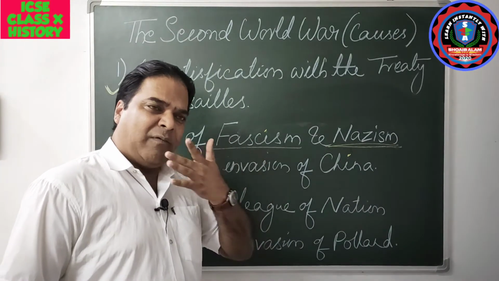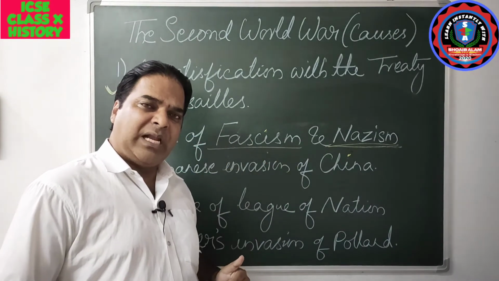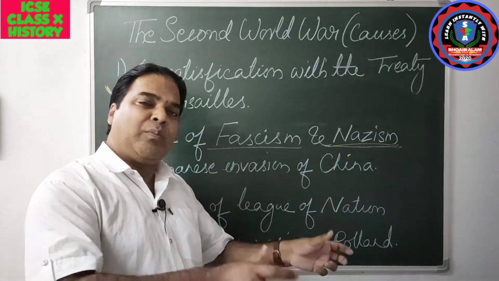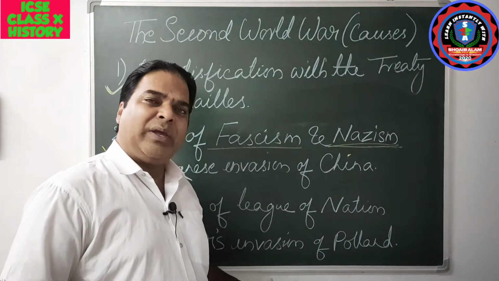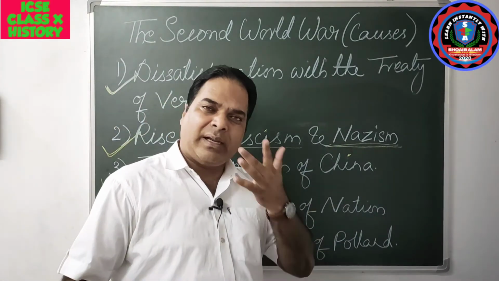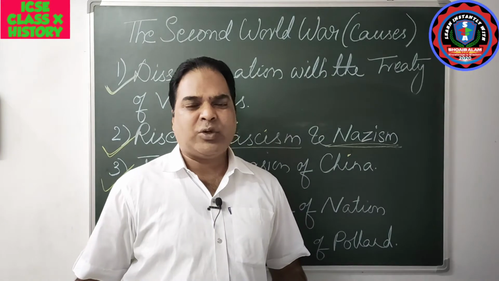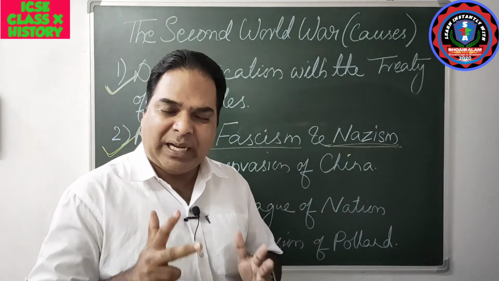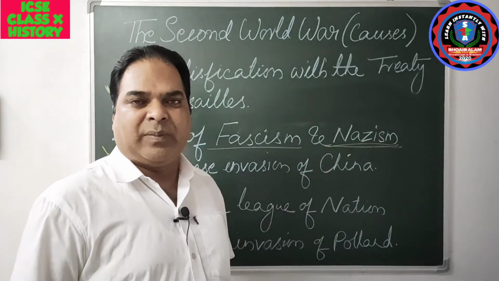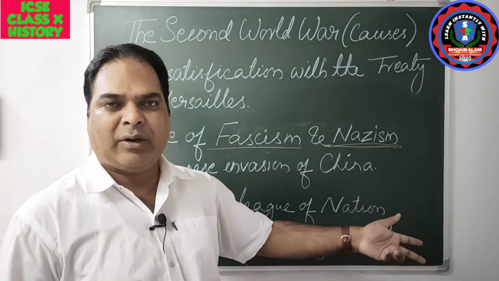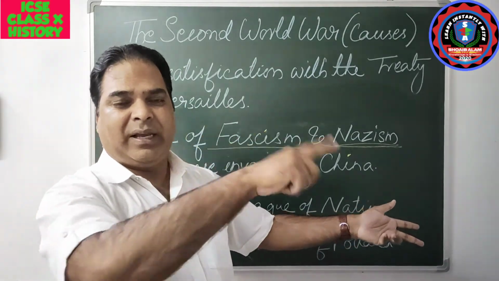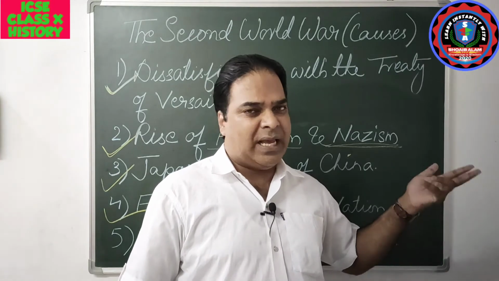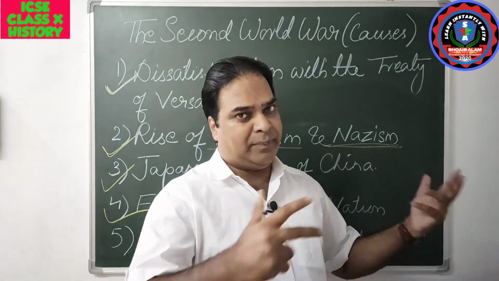Till 1934, Italy was on the side of the allied powers, Britain and France. But later, in 1935, when Germany was allowed to increase its naval power, Italy realized that it was on the wrong side. So Italy decided to be on the right side. Italy also joined hands with Germany through the Anti-Comintern Pact, which was already there. Italy joined it in 1937. In 1936, the Anti-Comintern Pact; in 1937, Italy joined it.